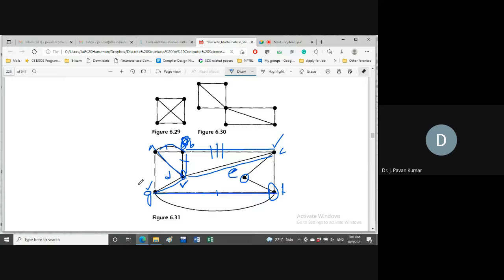F to G also we can go, but we are not considering F to G. Why? I will tell. Although some alternatives are there, some we are considering as possibilities. We can take any of those, but some we are not considering. When we should not consider that point, I will tell.